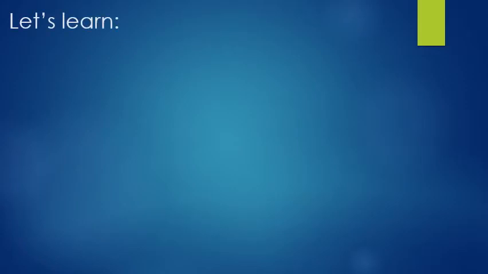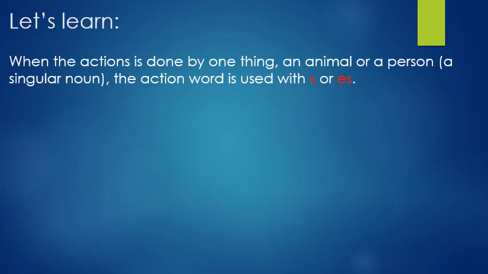Now, today you are going to learn a new topic in this lesson. Now let's see what the topic is. Let's learn: when the action is done by one thing, an animal or a person, a singular noun, the action word is used with S or ES. What is the meaning of this sentence, children? Do you remember about a singular noun?